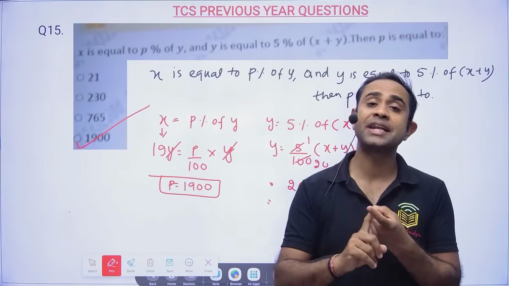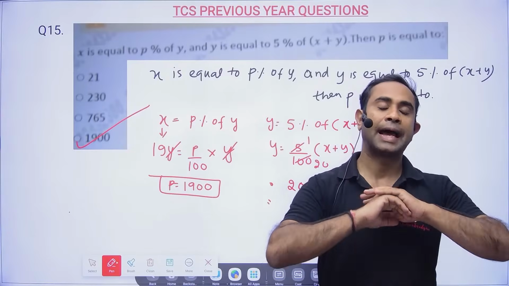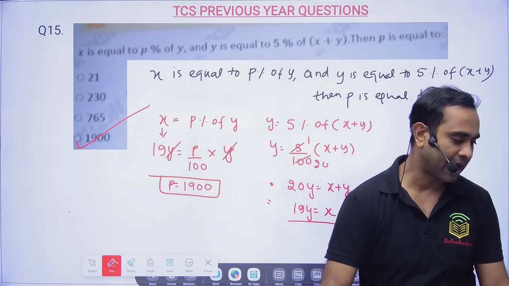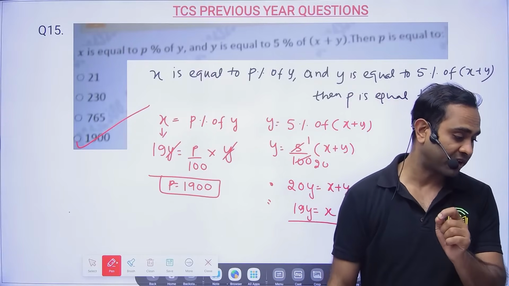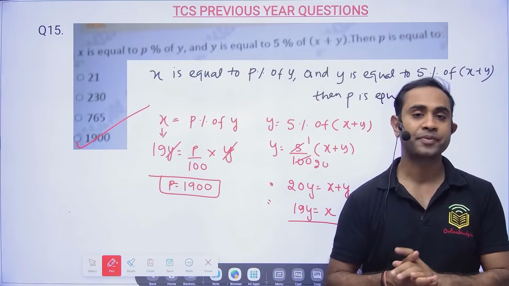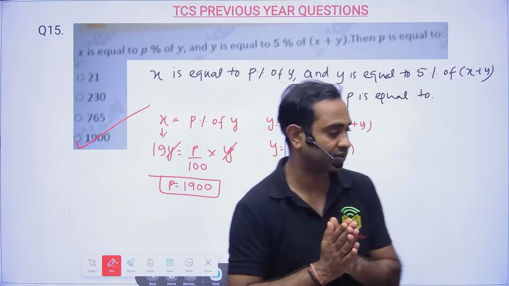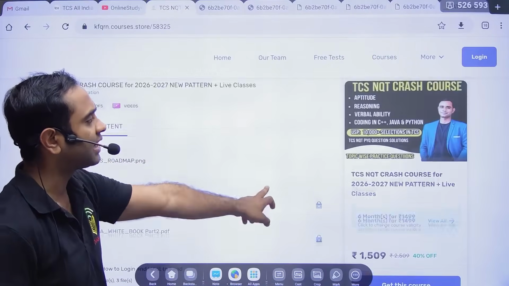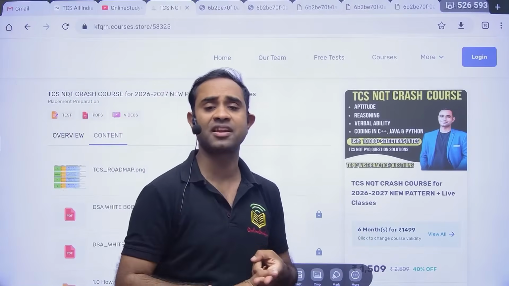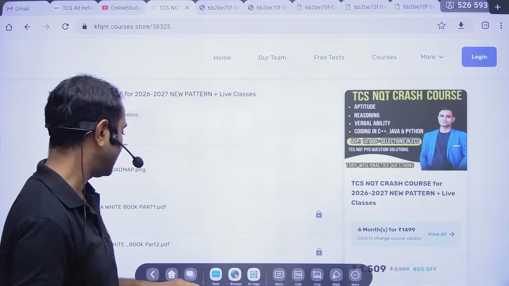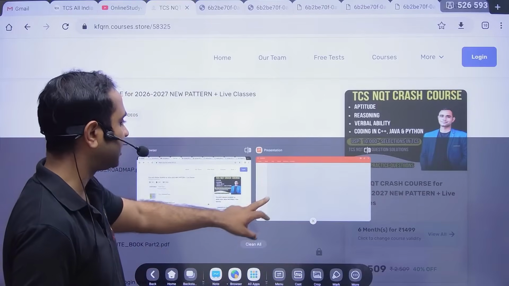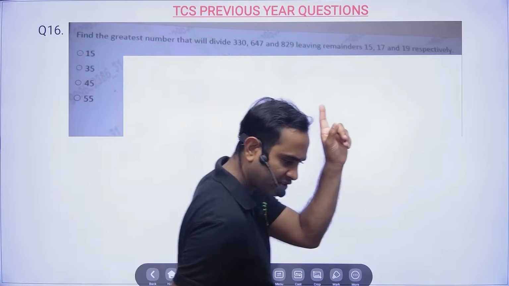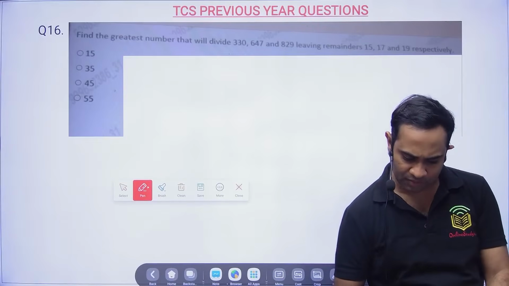I was expecting at least a 100% correct answer for this. Trust me, 24% of people have given the correct answer, and the rest, that means 76% of people, have given the wrong answer. Now you can understand the level of your preparation is not that great, and like this you will not be able to clear the TCS. So you have to be strong in the basics, and that is where this TCS NQT crash course from basic to advanced level in another 15 days we are going to teach. Anyway, the decision is yours, but definitely you need to put in the effort. This is a question which we had seen earlier also.